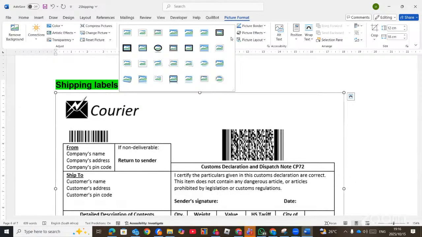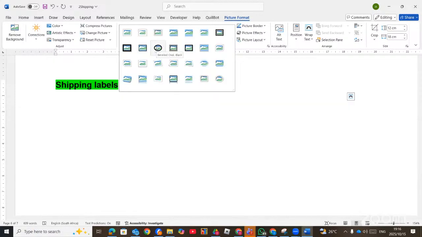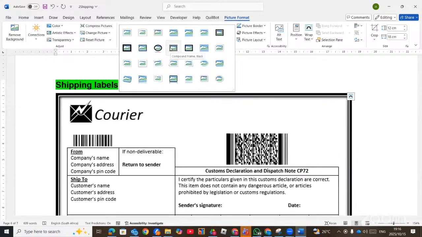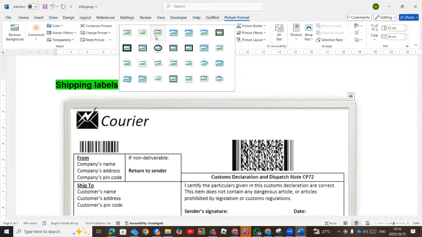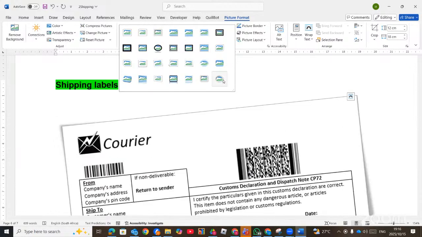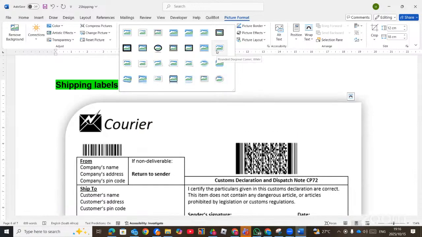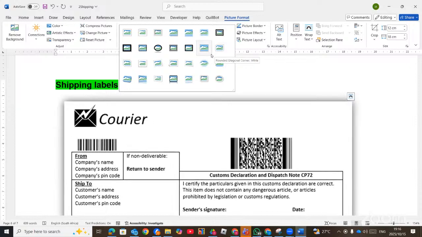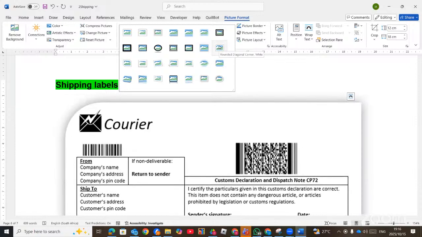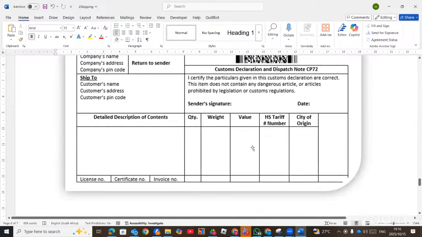Now, when you go to the styles, they say Rounded. Each of them has a name. You look for that one. It says Rounded Diagonal Corner, White. This is the one. So you must place the mouse pointer on them till you get the right name. This is the one that the question wanted from us. Good.